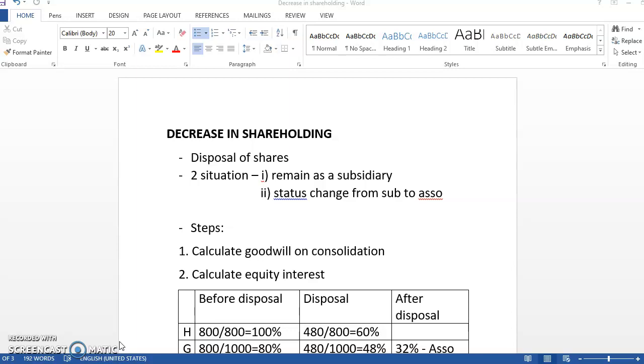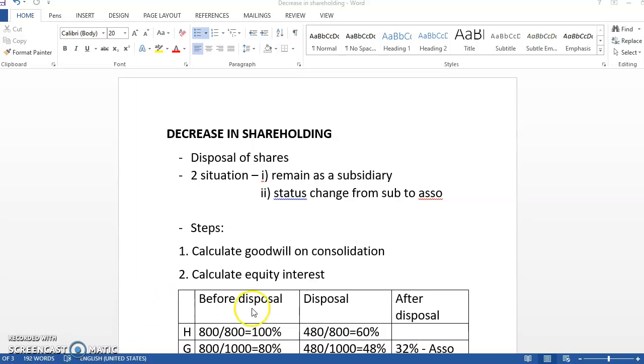So for example, the holding company acquired 800,000 of the ordinary share capital of the subsidiary, and the ordinary share capital in the subsidiary is 1 million. 800,000 divided by 1 million, so the percentage of acquisition will be 80%. Therefore the status of the company is a subsidiary, so we need to calculate the goodwill as usual. That will be the first step.